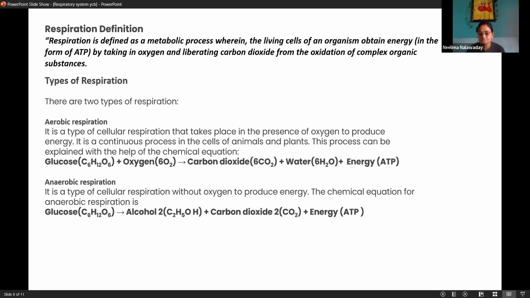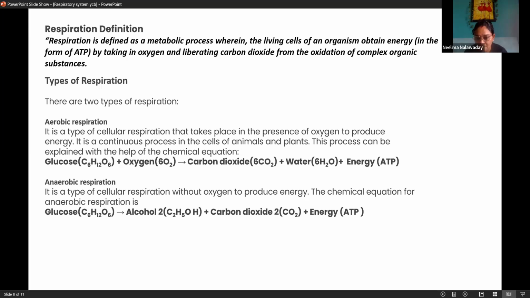Anaerobic respiration. So, without oxygen to produce energy, when you are doing cardio exercises, you are running, and what happens after running fast? At one time, the situation is like we feel we lack oxygen, in oxygen demand. Our body can't take air in. It happens, breathlessness or heavy breathing, and at that time, what happens?